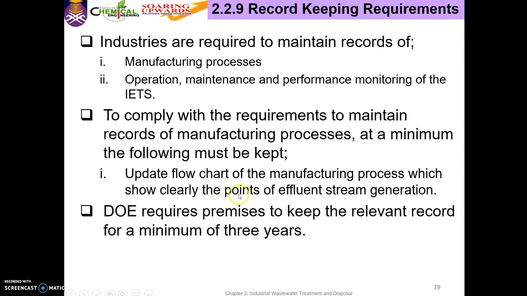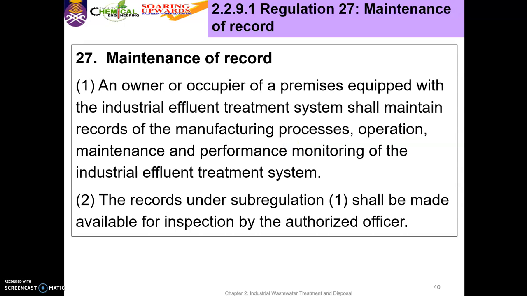Okay, to show clearly the points of effluent stream generation. Okay, so the DOE requires to keep the relevant record for a minimum of 3 years. Okay, so 3 years back, kena keep the records. Kalau dah 10 tahun, you can dispose lah. Okay, record tu. Kena simpan between 3 years sahaja.